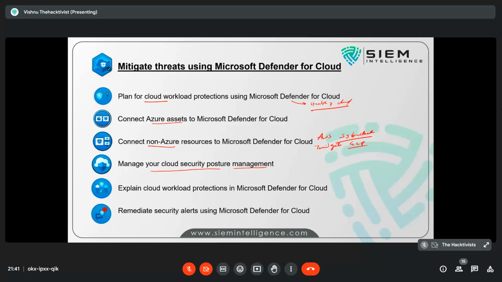You can manage your cloud security posture from here. We can see workload protection, workload expectations, and what the possible thresholds of your workload could be. All of that we can manage from here, and any issues you can do a remedial action for, for any security alert in your cloud, as we are going to understand.